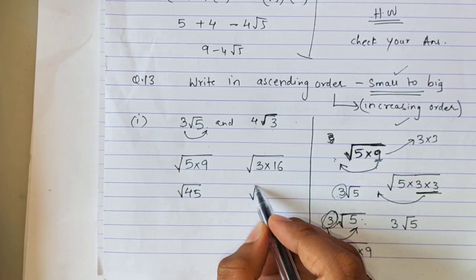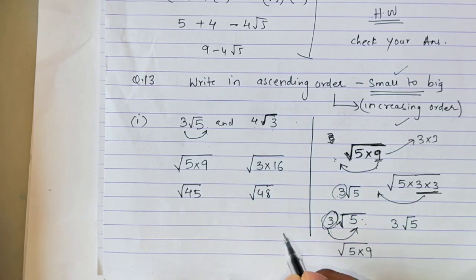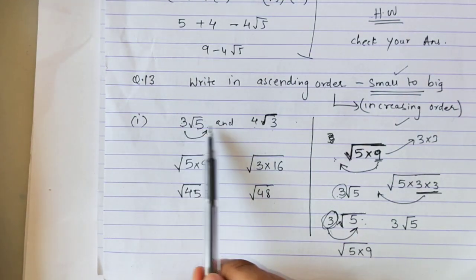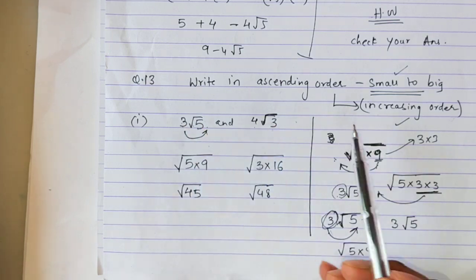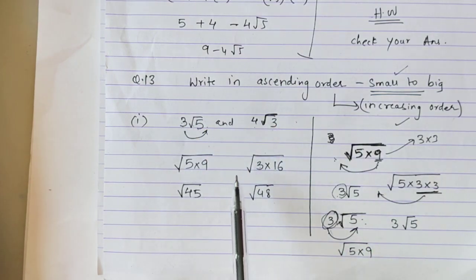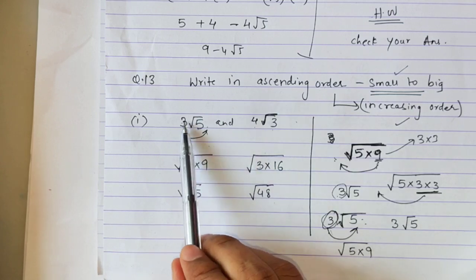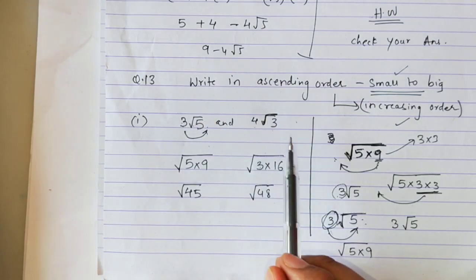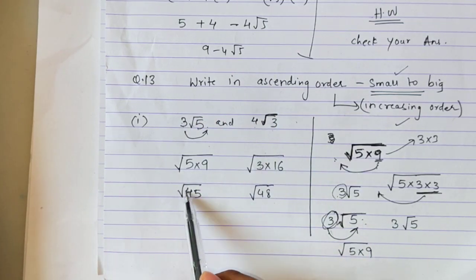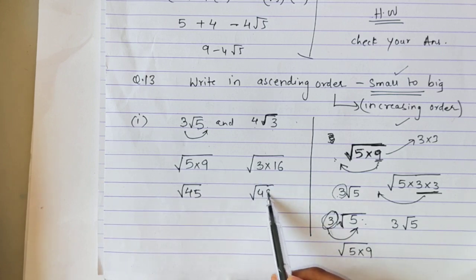So 3 into 16 is root 48. Why did I do this? I did this because the numbers inside the root were different and the numbers outside the root were also different, so I was not able to compare them properly. But once I sent the number inside, now both numbers are in the same form. This is square root of 45 and this is square root of 48.